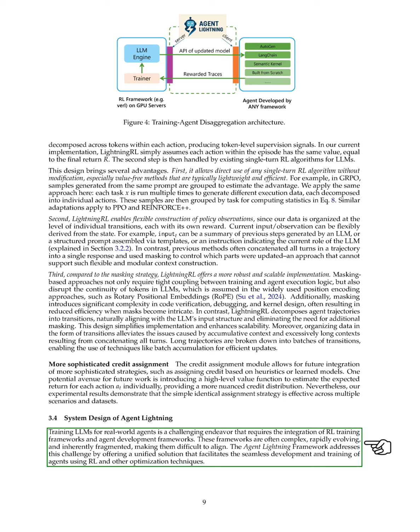Training large language models, LLMs, for real-world agents is quite challenging due to the need to combine reinforcement learning, RL, training frameworks with agent development frameworks. These frameworks can be complex and rapidly changing, making alignment difficult. The Agent Lightning framework provides a unified solution that simplifies the development and training of agents using RL and other optimization methods. We then describe the training agent disaggregation architecture.